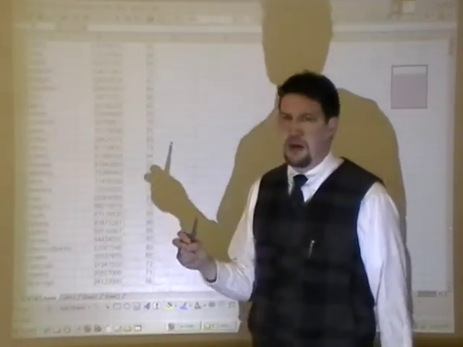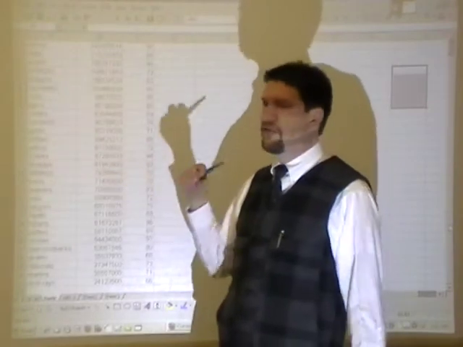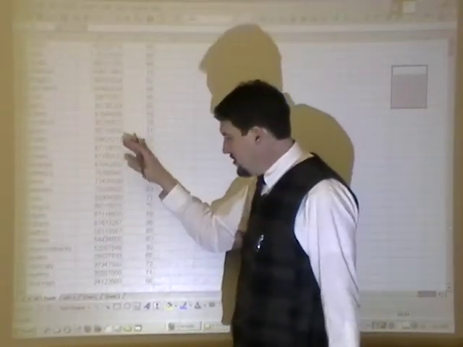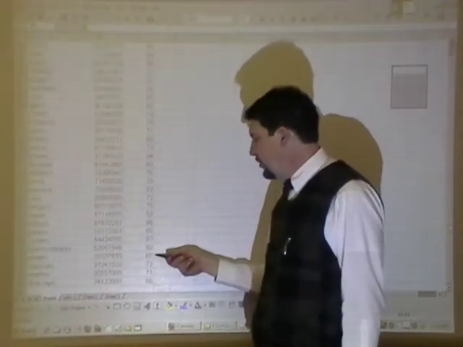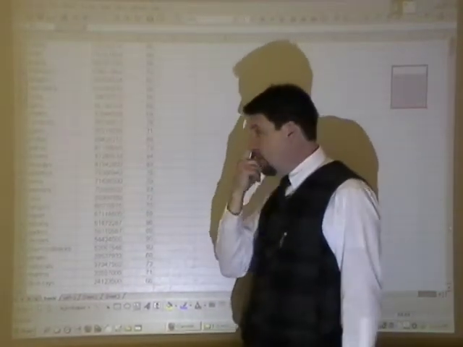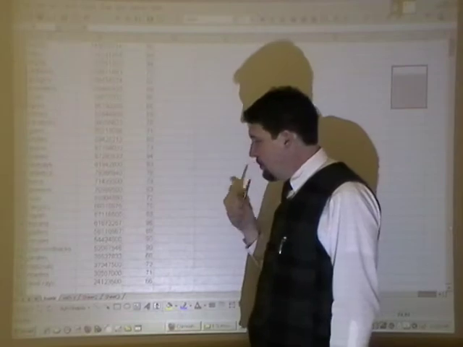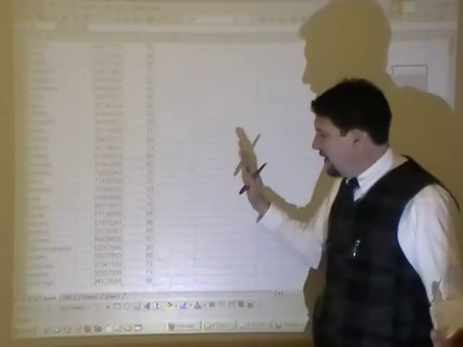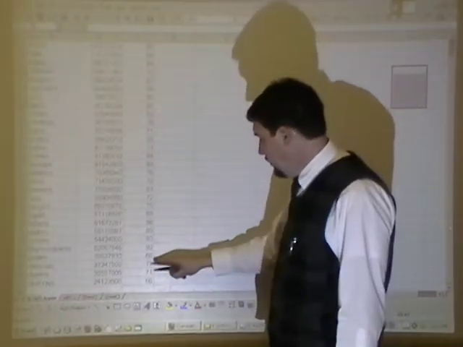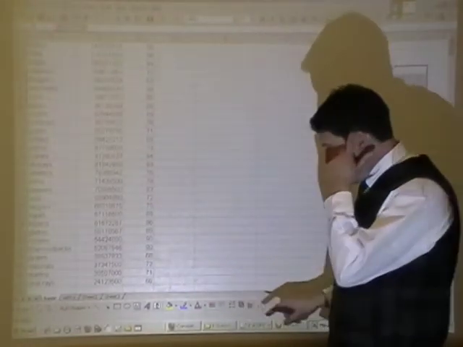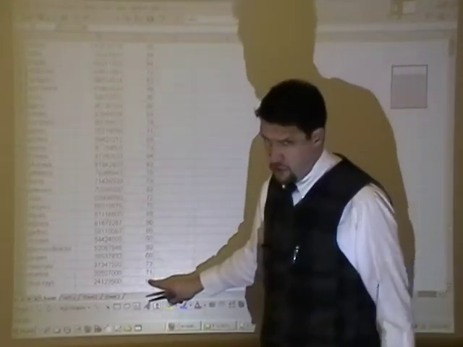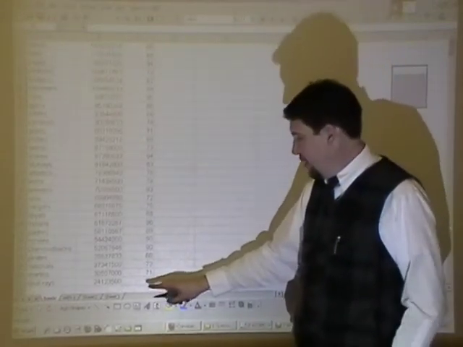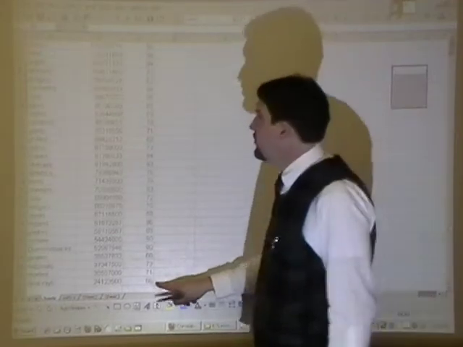Here's my favorite team forever and ever, the Pittsburgh Pirates, at $38 million. They've always been a low-paying team. They consider themselves a small market team, and they are. They don't have the market that some of the big cities have. And they had 68 wins, which was the second lowest number of wins in Major League Baseball. What does this tell us? The Pirates sucked. Yes, they did. That's fine. We're kind of used to it as Pirates fans. And by the way, the Devil Rays don't suck anymore. They've turned that around. I don't know what their salary is right now, but their wins have been pretty good.